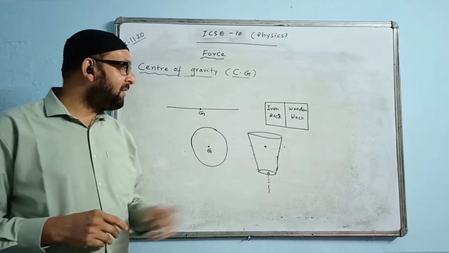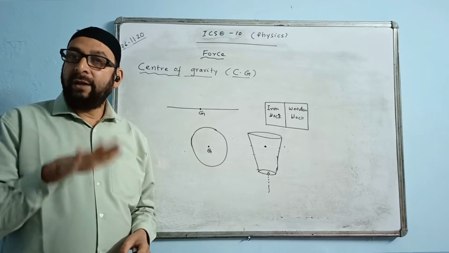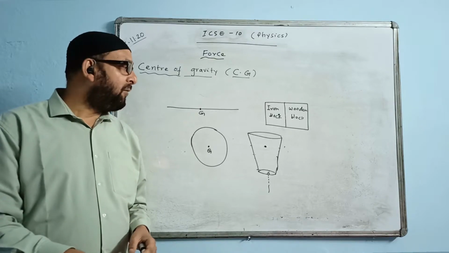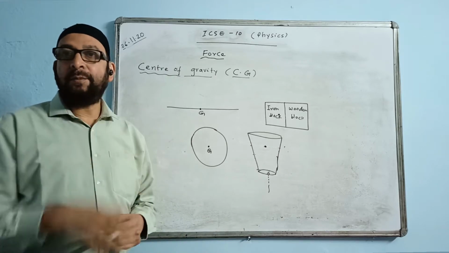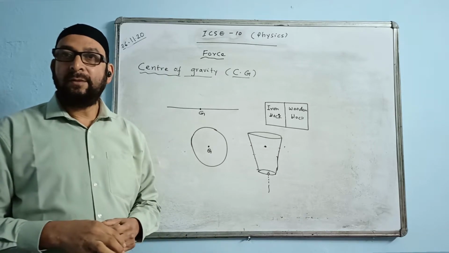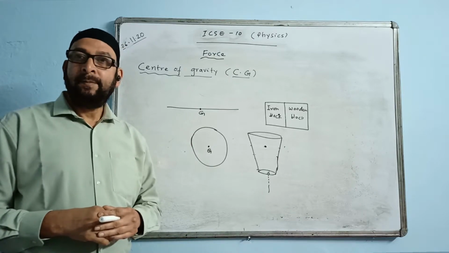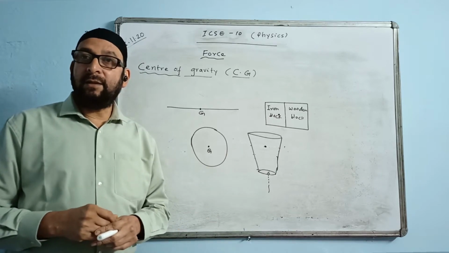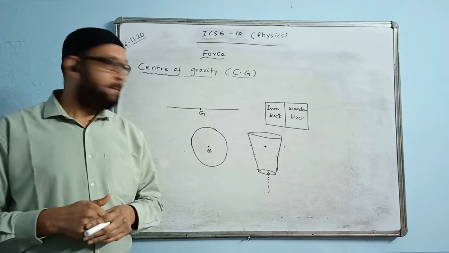We say the position of CG will be lowering, going down. And once the bucket becomes empty, it rises up again and remains constant. That is the observation you can suggest. Hope you understood. This type of case has not come in ICC, but they always give you thinking based questions. You have to think and answer.